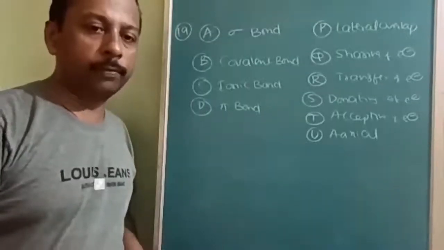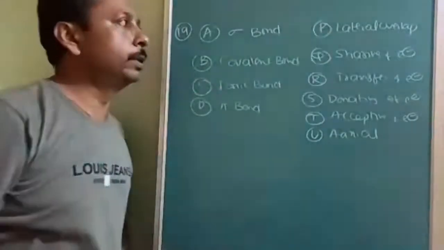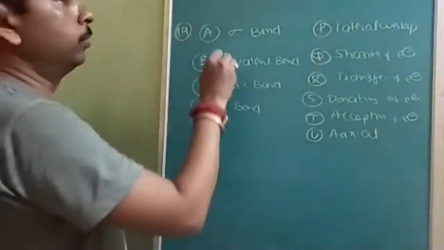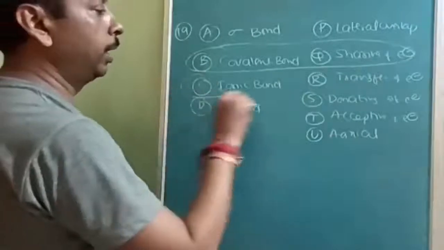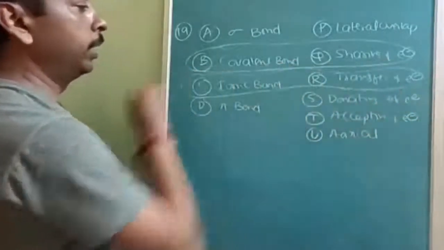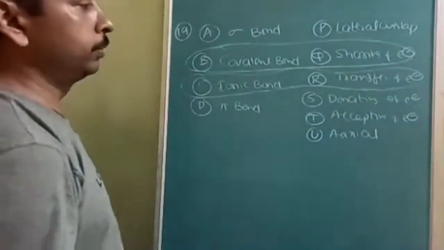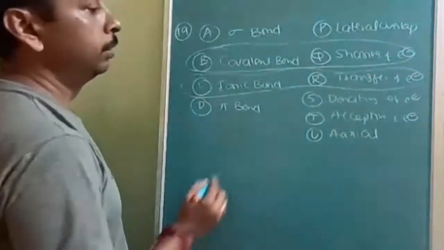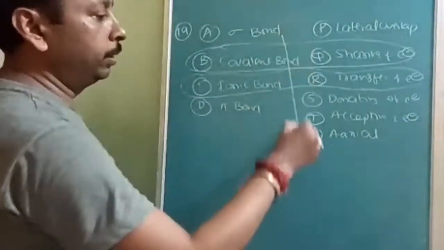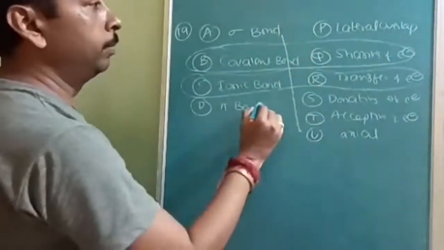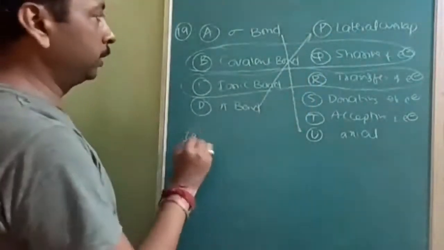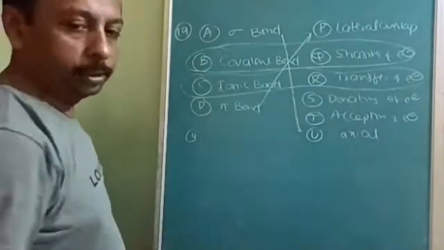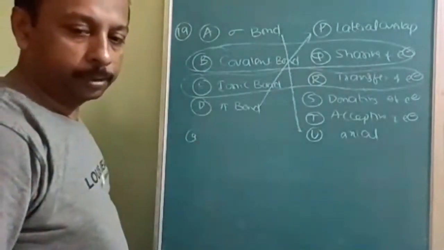Okay, to confuse you, more options are given on this side. Covalent bonding will be of the sharing of electrons. Ionic bonding will be of the transfer of electrons. Sigma bond will be of the axial overlap. Pi bond will be of the lateral overlap. So options are given like that, and you have to select the matching.